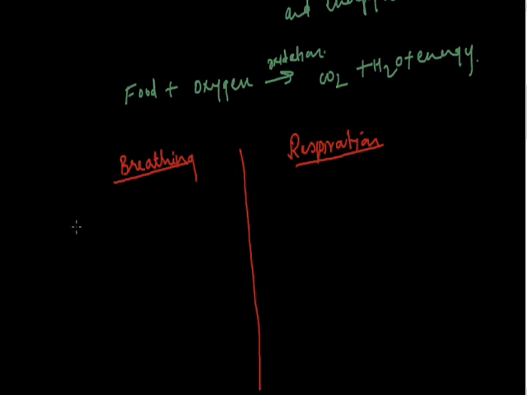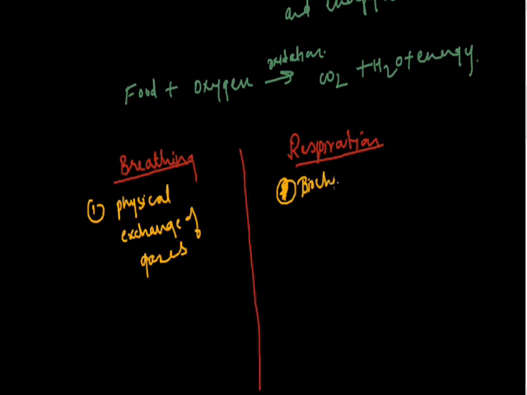Now, the first point of differentiation is breathing is a physical phenomenon where exchange of gases takes place. It is just an exchange of gases. On the other hand, respiration is a biochemical process where glucose is oxidized. That is, oxidation of glucose takes place to produce carbon dioxide and water.